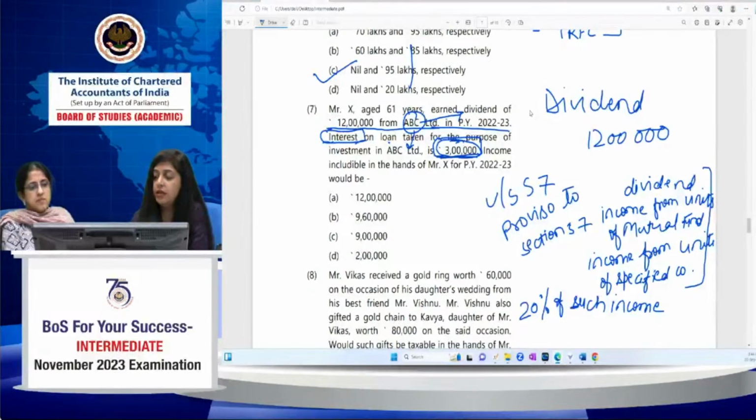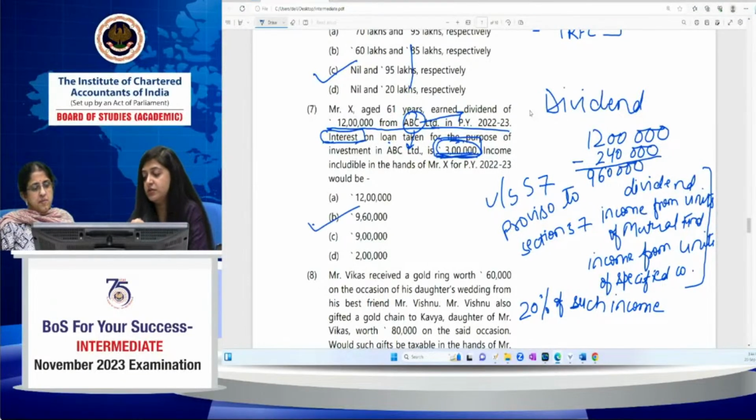So if you are earning the dividend of 12 lakh, deduction in respect of this interest which you are paying would be allowed only up to 20% of this 12 lakh, which will be your 2,40,000. However, in this case, Mr. Hasan incurred 3 lakh interest expenditure, but the maximum deduction you will get is 20% of such income which you have earned. So you will get only 2,40,000 deduction. So what will be the taxable dividend in the hands of Mr. X? That will be 9,60,000, which is the B is the correct answer.